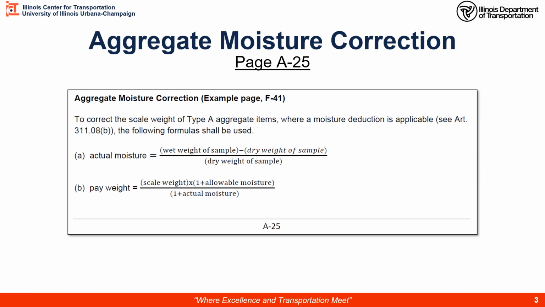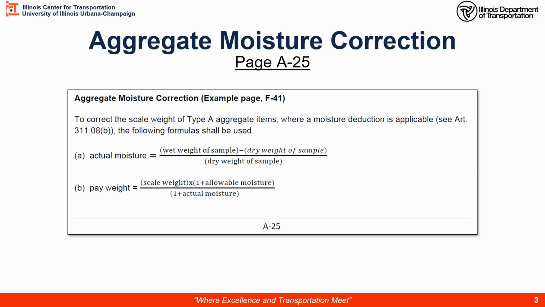So we get a weight of the sample when it's wet. We dry it in an oven per the manual of test procedures. We get a dry weight of the sample, and we take the wet weight minus the dry weight divided by the dry weight, typically in grams, and that will give us a decimal percent of moisture.